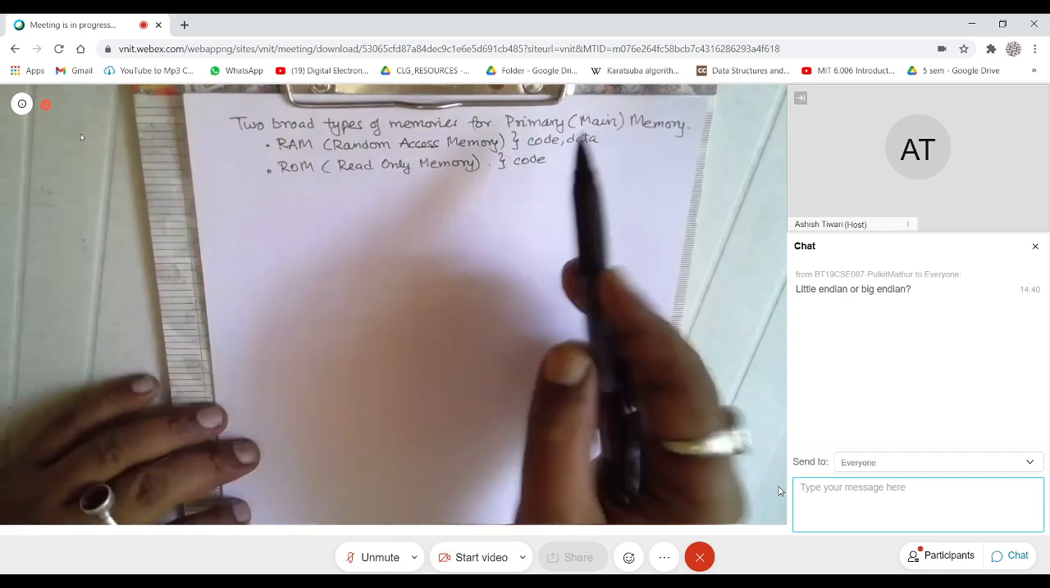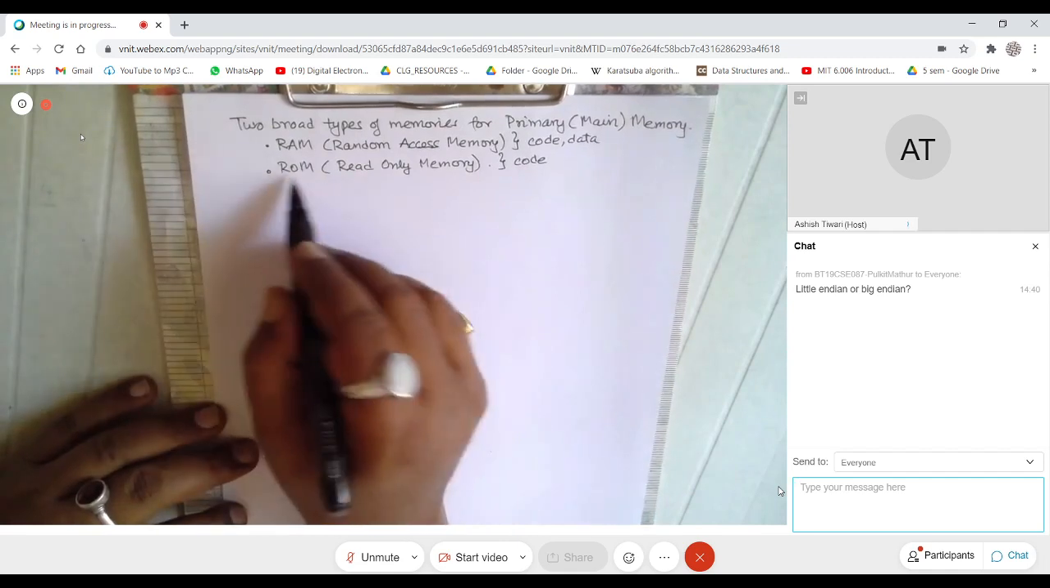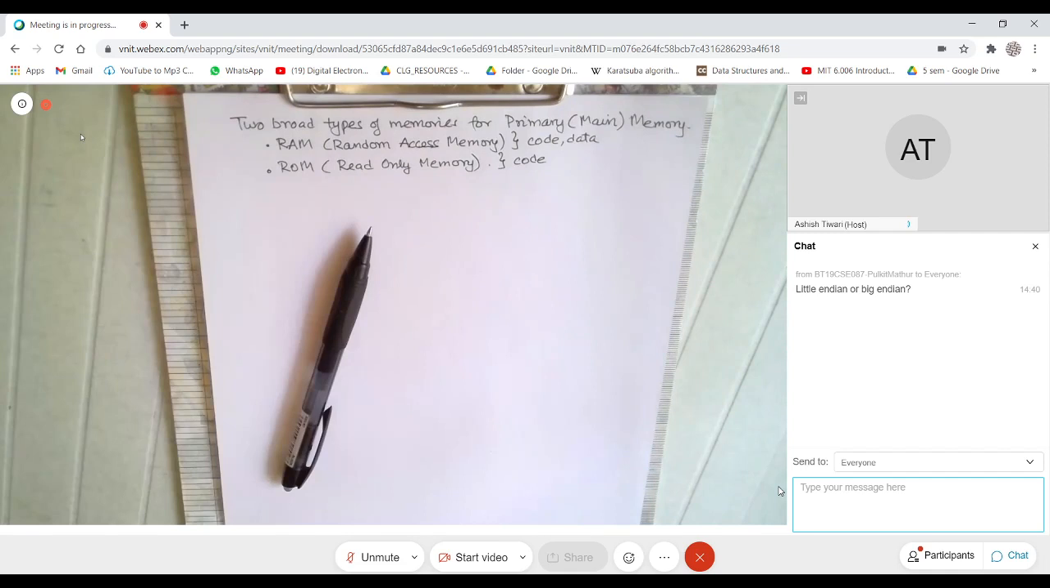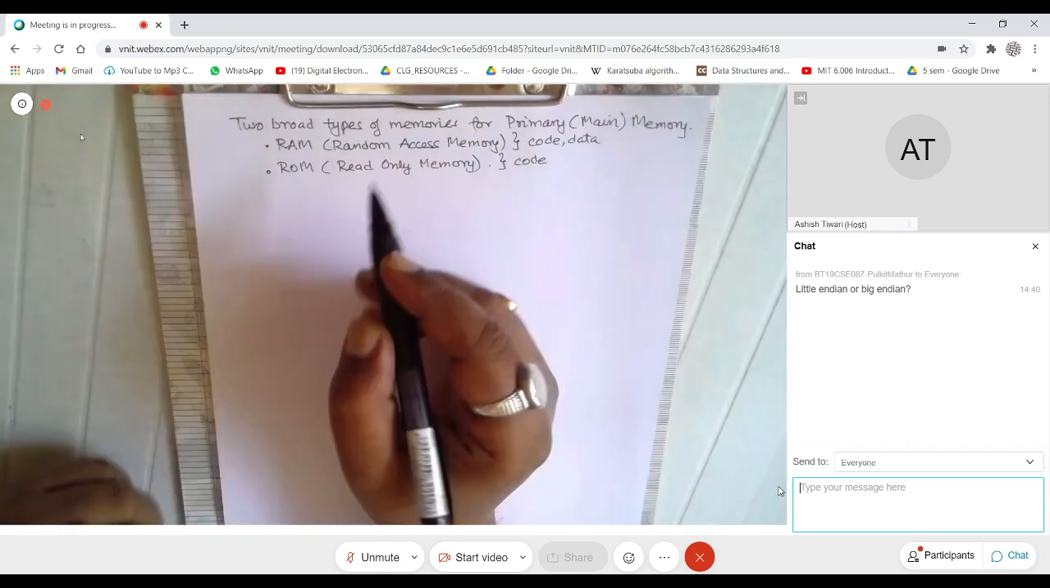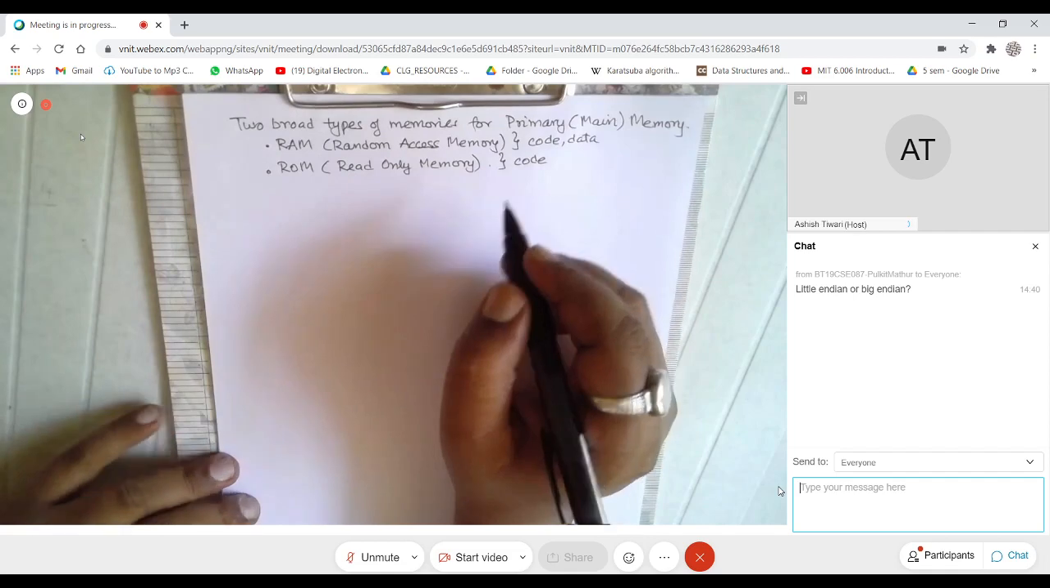So we will not really look at ROMs because it is more of a fabrication issue. For us, most of the discussion will be on RAMs, because RAMs can hold on to everything, both code as well as data.